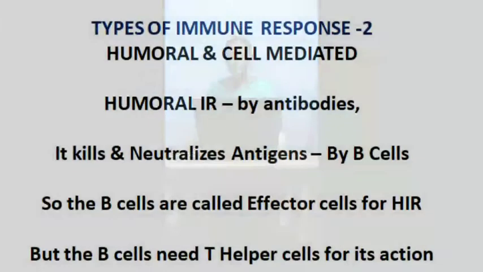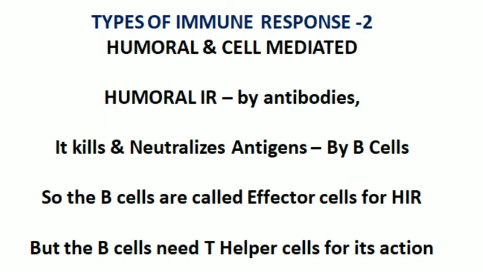And there are two types of immune response in our body. They are humoral immune response and cell-mediated immune response. Humoral immune response is carried out by antibodies, and cell-mediated immune response is carried out by different cells involved in the immune system. Humoral immune response is carried out by antibodies synthesized by the B lymphocytic cells.